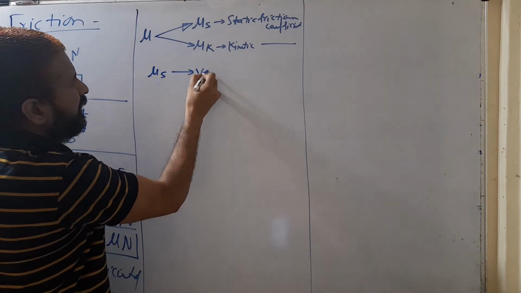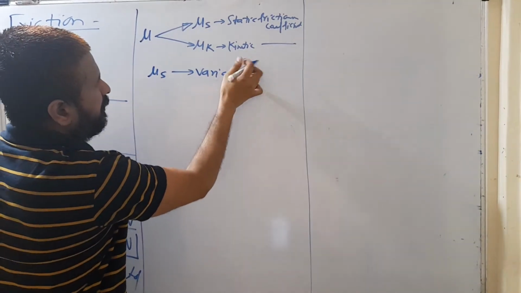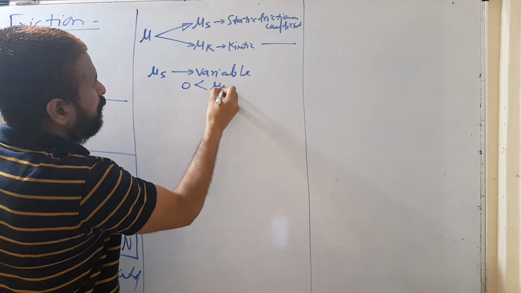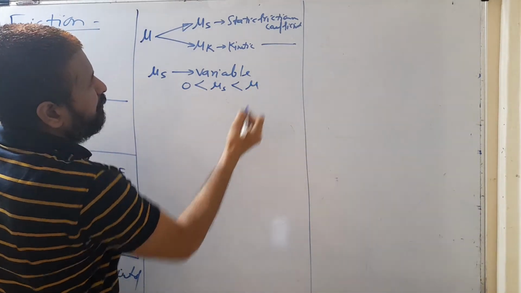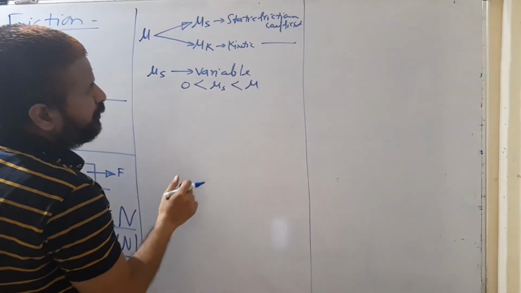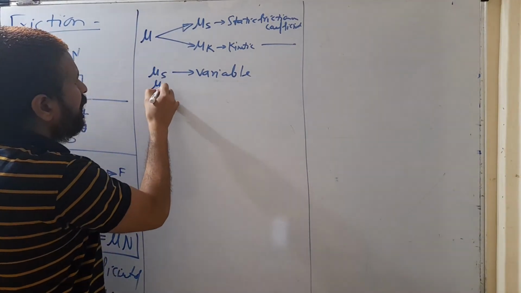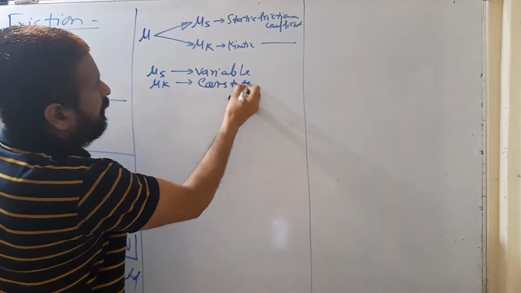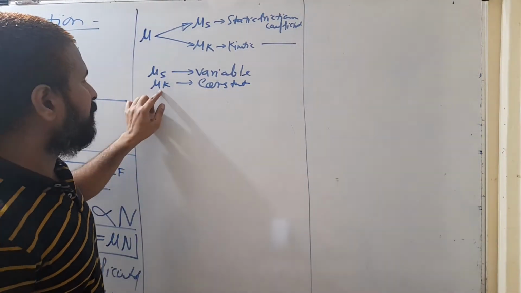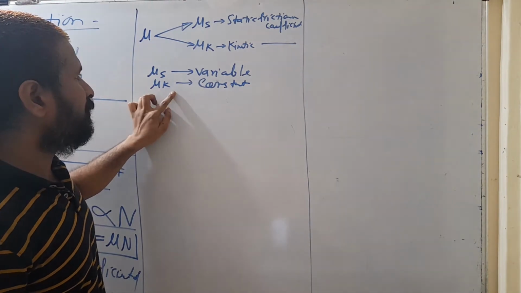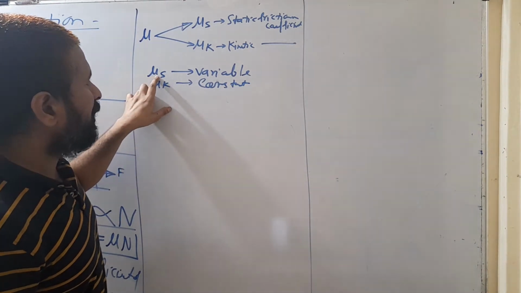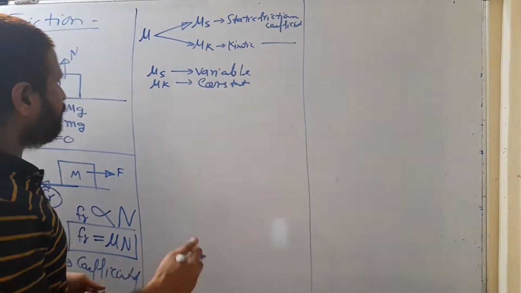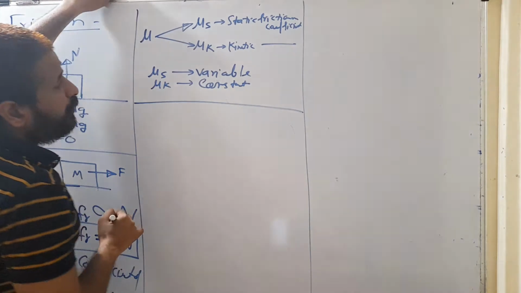But mu s is variable here. जो mu s होता है ये variable होता है. It can vary from 0 to whatever mu की value is given, मतलब ये 0 से mu तक जाता है, it is variable, and mu k is constant. अभी मैं example में explain करूँगा. So when a block is moving with some velocity, at that time we use mu k. And when block is stationary, we use mu s. This mu s is variable. अब see, मैं इसको explain करता हूँ how that mu s is variable.